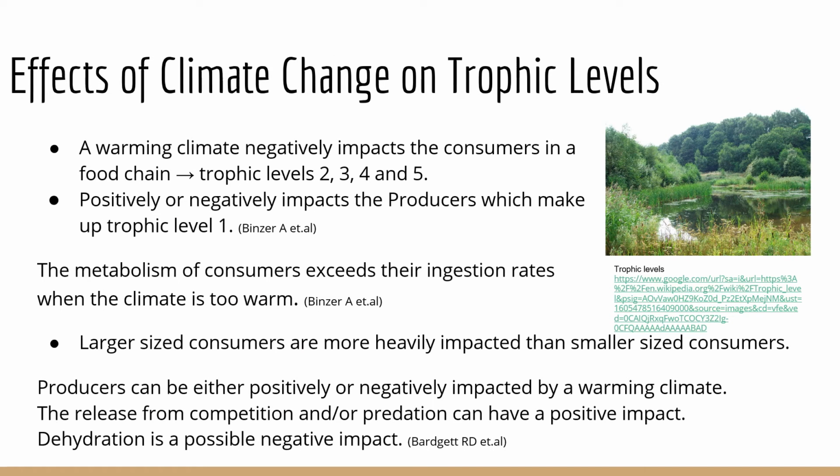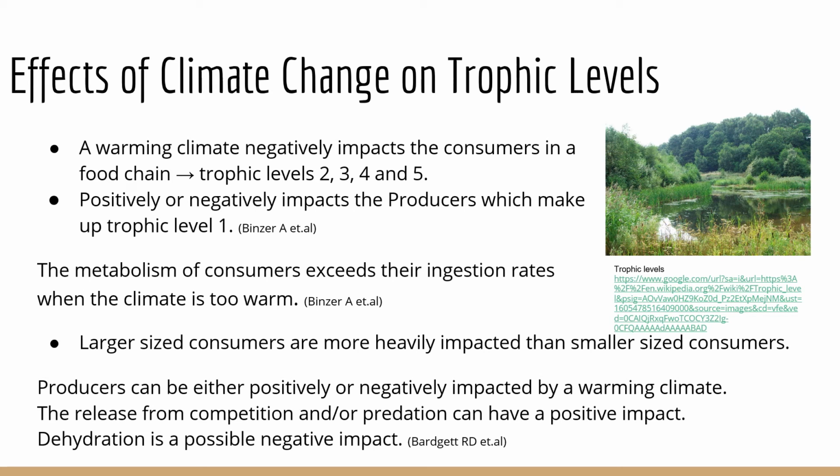The next topic we're going to discuss is the effects of climate change on the trophic levels. So typically, a warming climate negatively impacts consumers in a food chain. These are the trophic levels 2 through 5, while the producers, which make up the first trophic level, can be positively or negatively impacted. The reason why the consumers are negatively impacted is because the metabolism of the consumers exceeds their ingestion rates when the climate is too warm. Also, the larger size consumers are more heavily impacted than the smaller size consumers. This is because the larger organisms consume and preserve energy less efficiently.